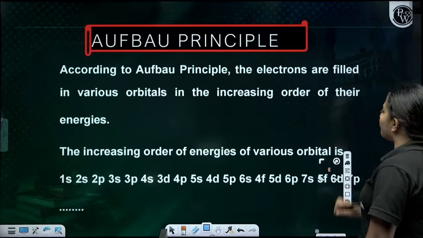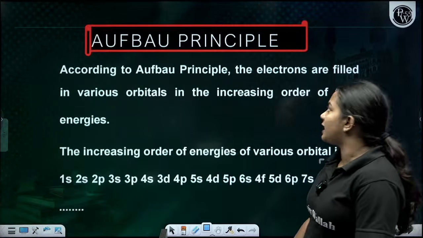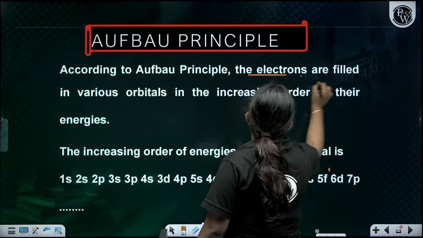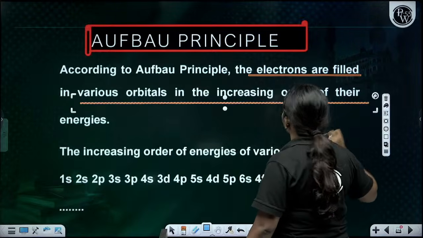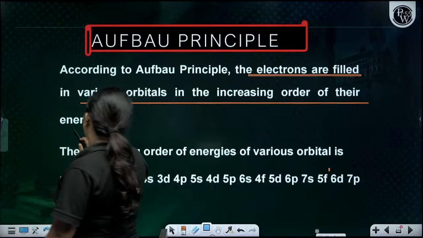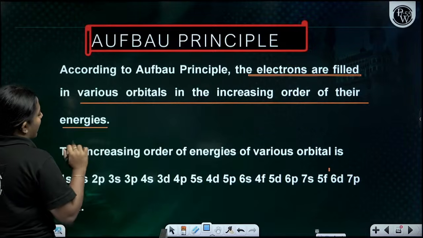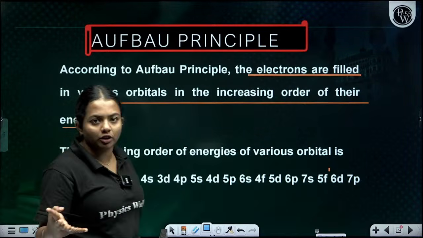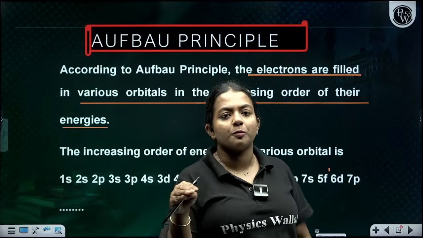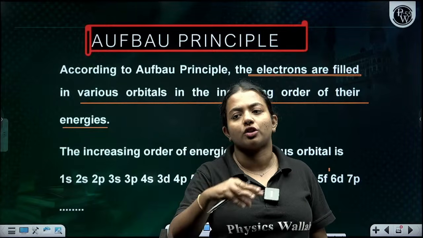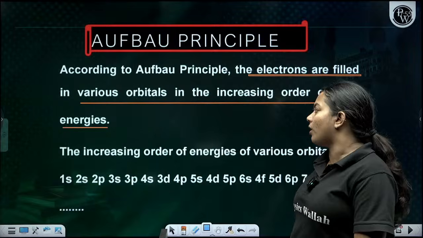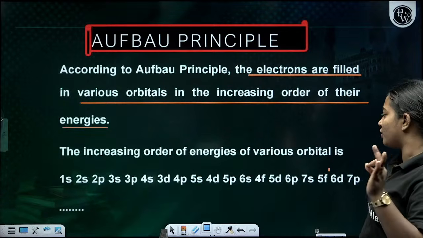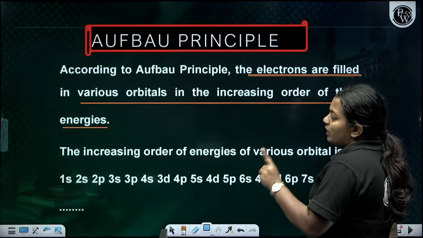Now comes the Aufbau principle. The Aufbau principle states that the electrons are filled in the various orbitals according to the increasing order of their energy. So the Pauli exclusion principle said we should not have the same value for all the quantum numbers. Then the Aufbau principle says that the electrons have to fill according to the increasing order of their energy. For example, the energy order is 1s, 2s, 2p.